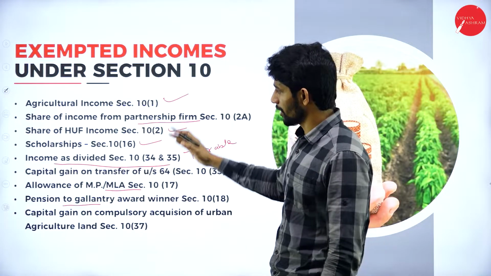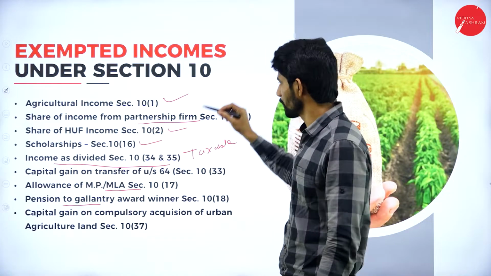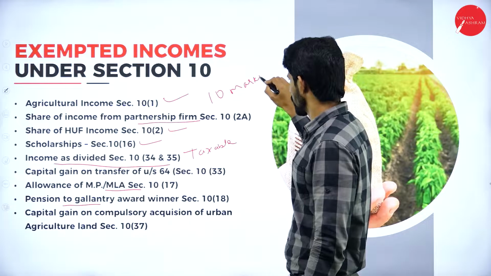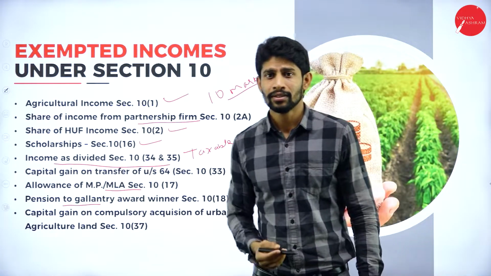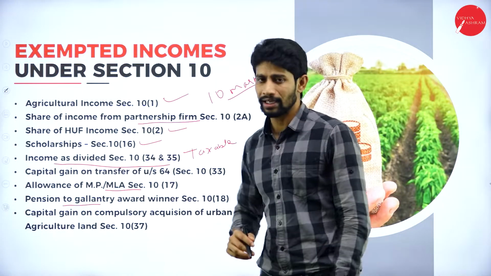So these are all the exempted incomes under section 10, and in the exam they will be asking this question for 10 marks. So concentrate more on this, because they might ask you to write the exempted incomes under section 10. So you are supposed to write these incomes.